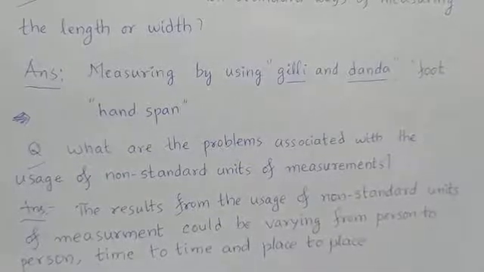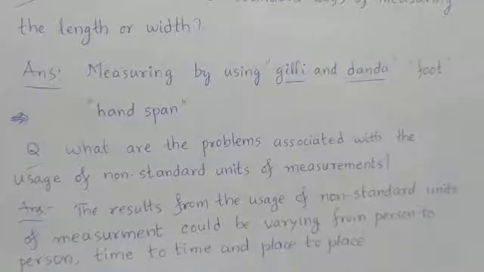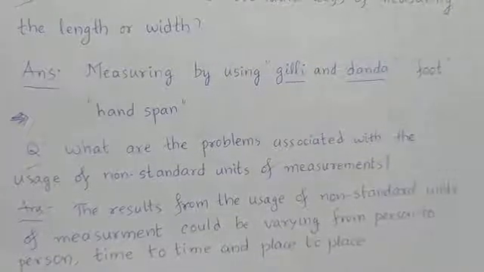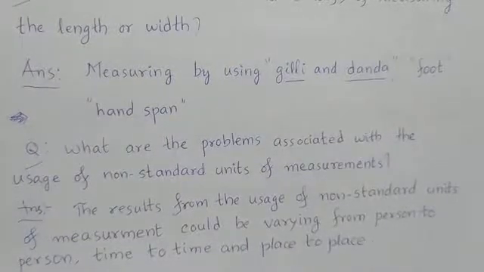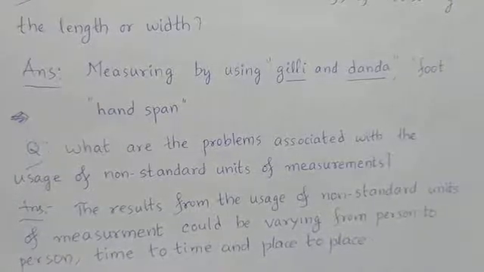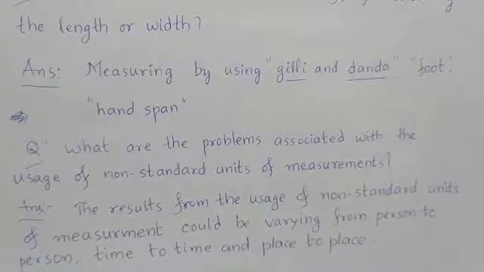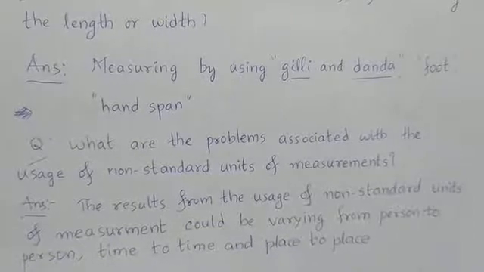But when the same dimension has to be measured and accepted with the value of that measurement in another place, people got certain confusions and problems. What are the problems associated with the usage of non-standard units of measurement?